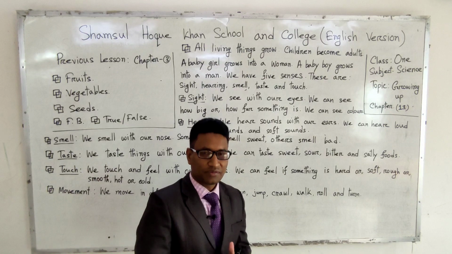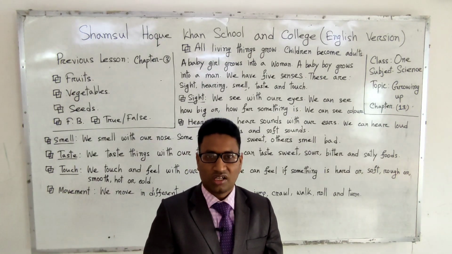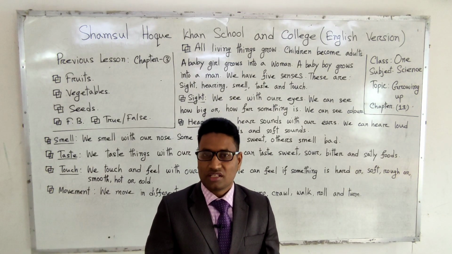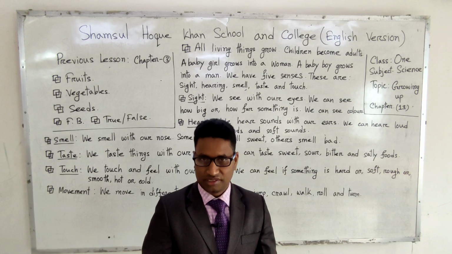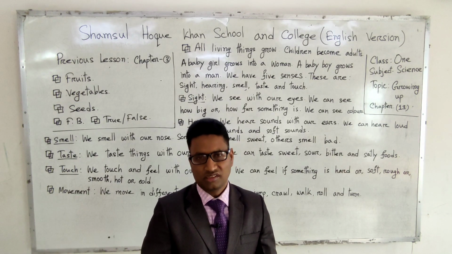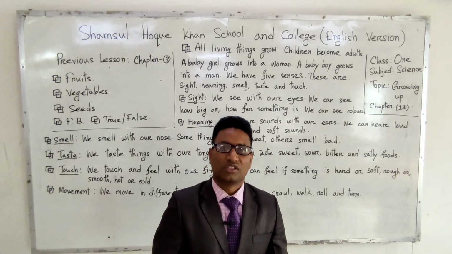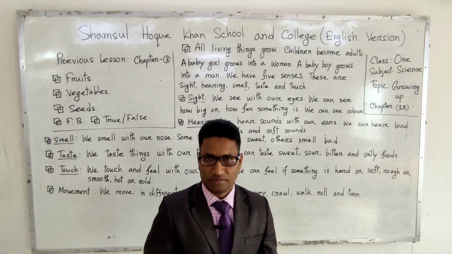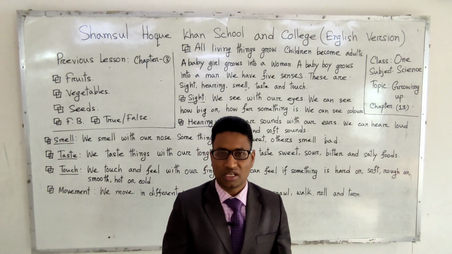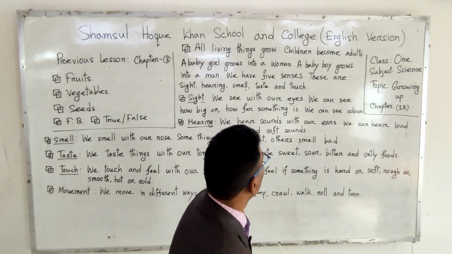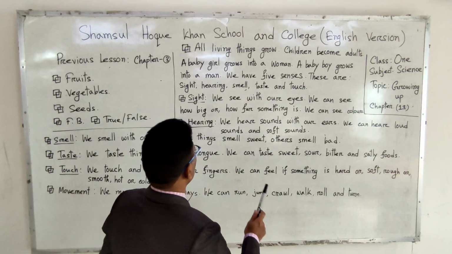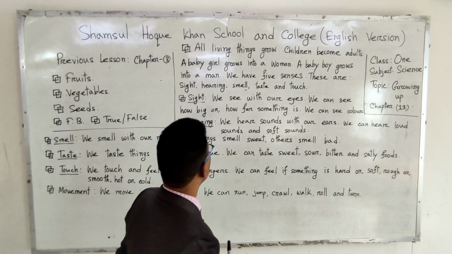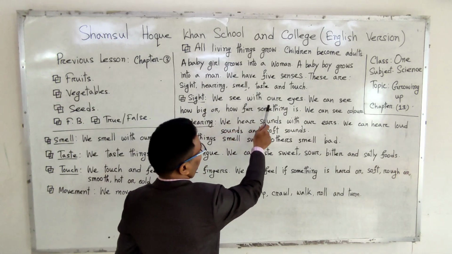That means this chapter mainly discusses different types of sense organs: sight, hearing, taste, smell, and touch. Also, from this chapter we will learn about movement: jump, crawl, roll, etc. Different types of movement. Now, the 5 sense organs. The first one, sight. That means vision. We see with our eyes.